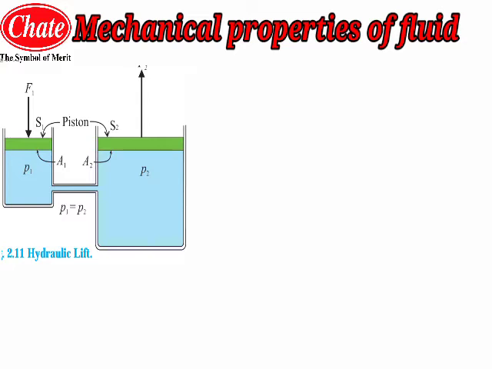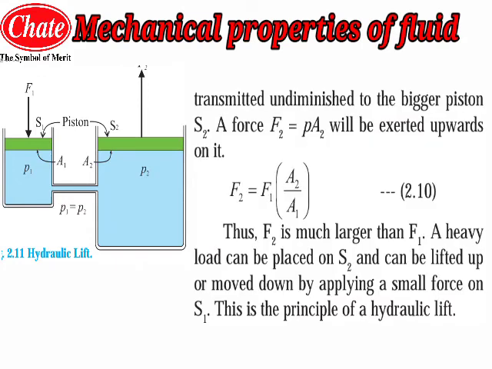Means F1 is the input, a small amount of force, and F2 is the output, obtained as a large amount of force. Thus, pressure is force by area, P equals F by A. In this case the pressure is transmitted undiminished to the bigger piston S2. Now a force F2 equal to P into A2 is exerted in the upward direction. The input force is F1 equal to P into A1, while the output force F2 equal to P into A2 is exerted in the upward direction.